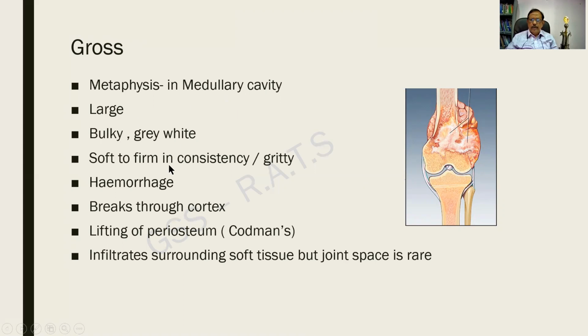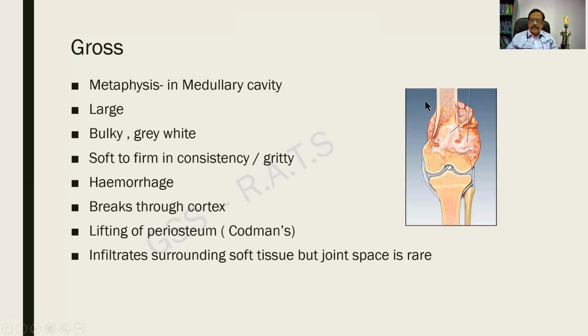It is soft to firm because of immense amount of hemorrhage and necrosis. But it can be gritty basically because it is a bone tumor. It breaks through the cortex and lifts the periosteum to form what is called a Codman's triangle. And finally, it infiltrates into the surrounding soft tissue.